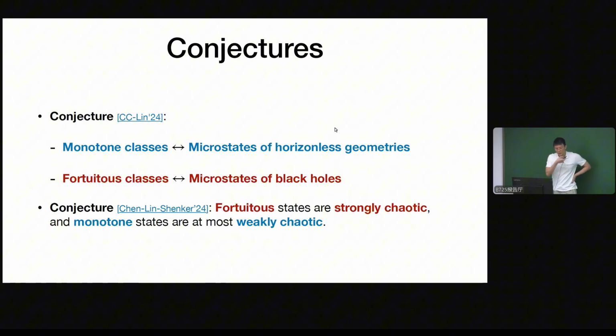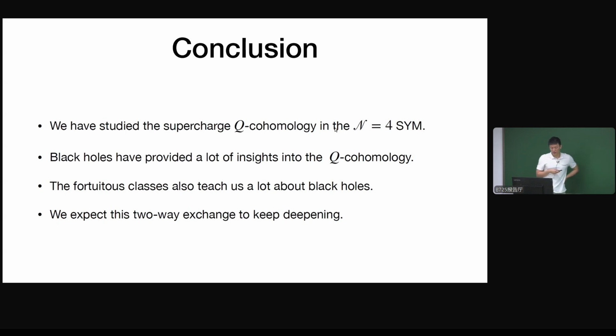In conclusion, we have studied the supercharge Q-cohomologies in N equals 4 super Yang-Mills, and black holes have provided a lot of insight into this cohomology. The study of fortuitous classes also teaches us a lot about black holes, and we expect this two-way exchange to keep deepening. Okay, thank you.